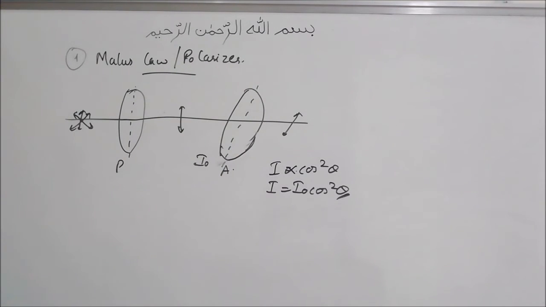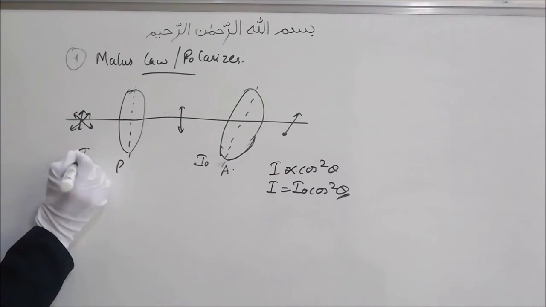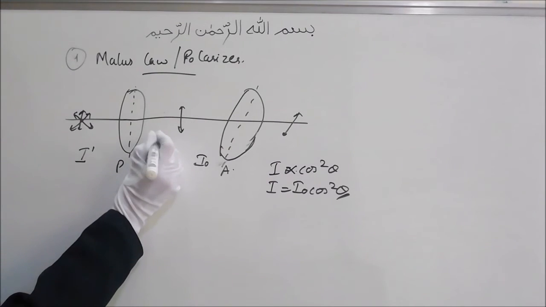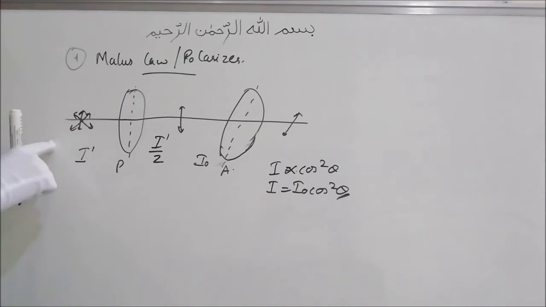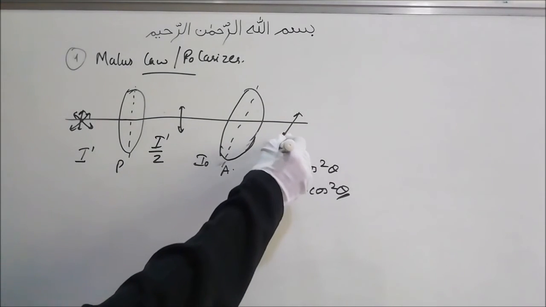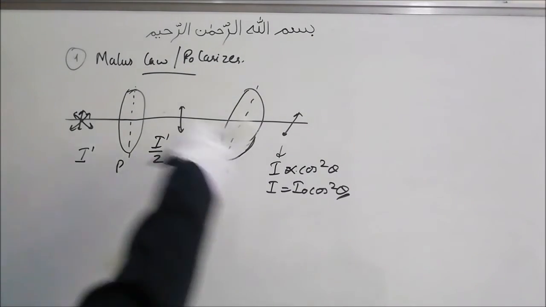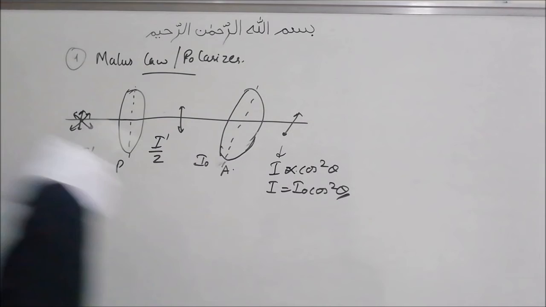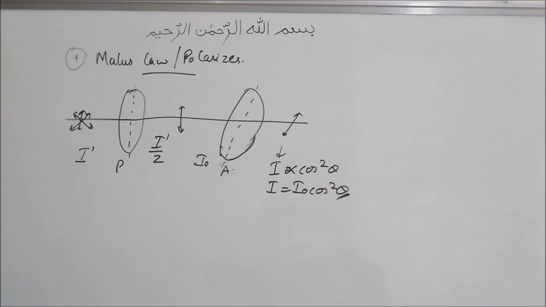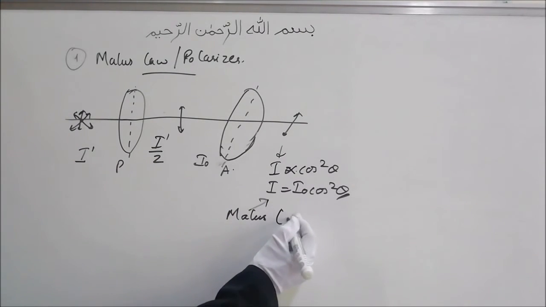But one thing you have to remember is, whenever unpolarized light of some intensity, let's say I dash, is incident on the polarizer, the intensity after passing through the polarizer will become half, I dash by 2. Then when this polarized light passes through an analyzer, the intensity we get will be I dash by 2 cos squared theta, where theta is the angle between the axis of the polarizer and the analyzer. This law is known as Malus law, or the law of Malus.